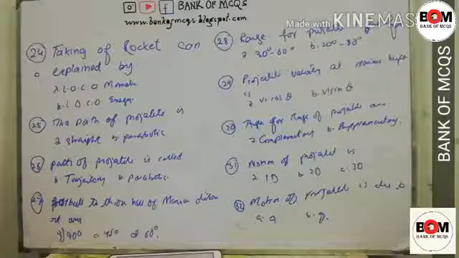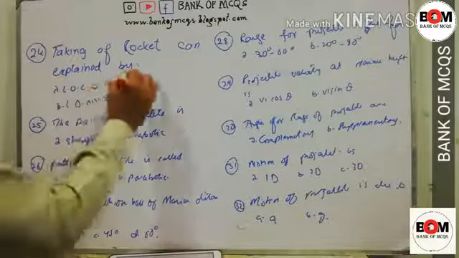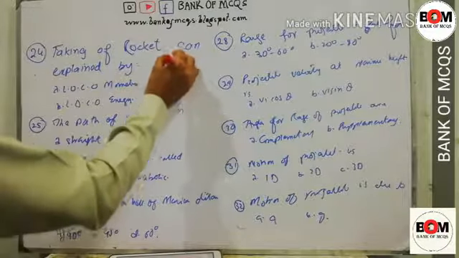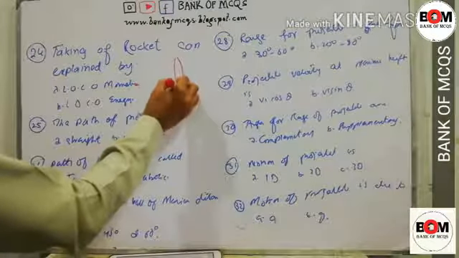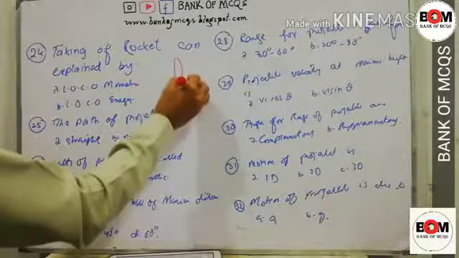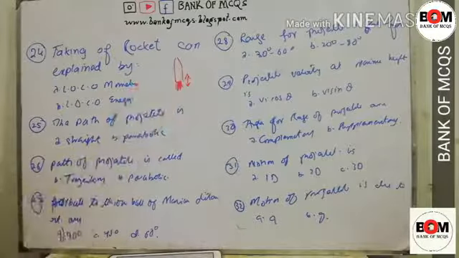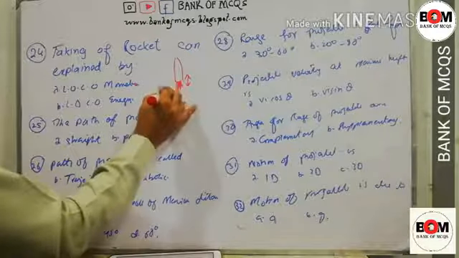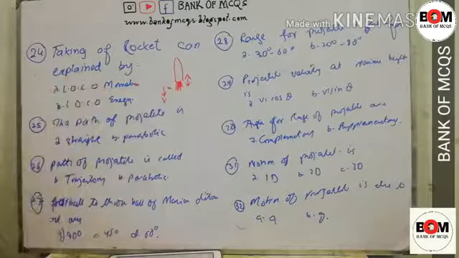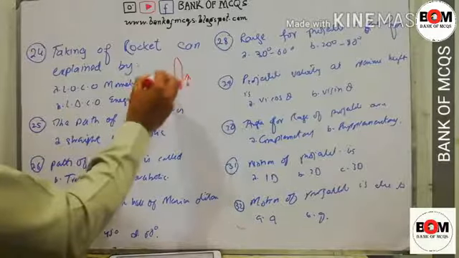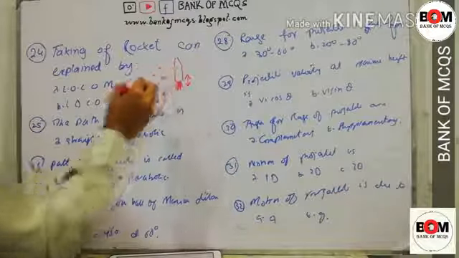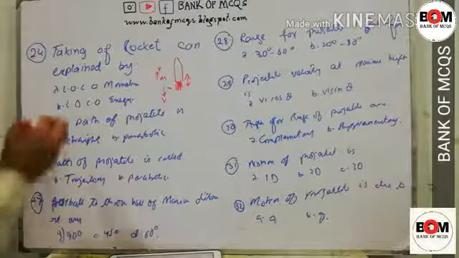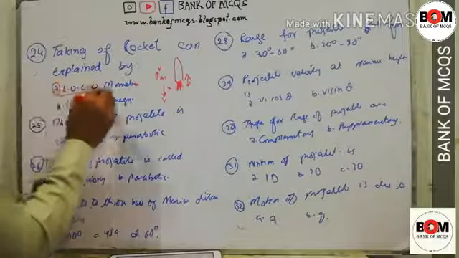MCQ number 24. Taking off of a rocket can be explained by the law of conservation of momentum or the law of conservation of mass. Whenever the rocket starts flying, it leaves the gases at a high velocity. So to keep the momentum constant, small masses move with high velocities, and the huge mass of the rocket starts flying with some velocity. So it is based on the law of conservation of momentum.